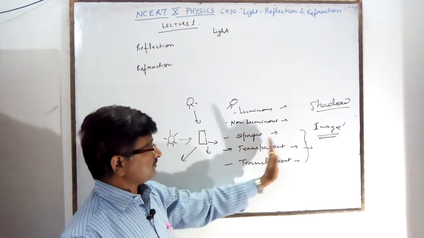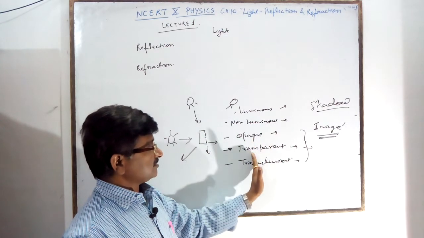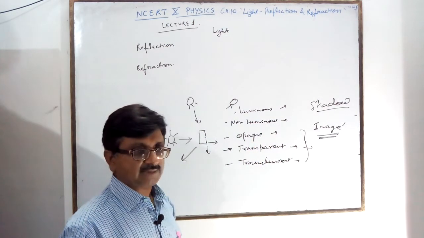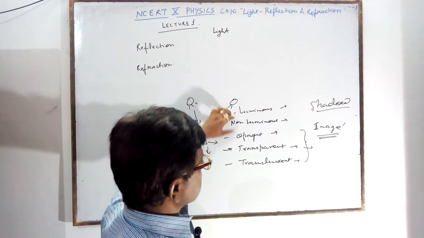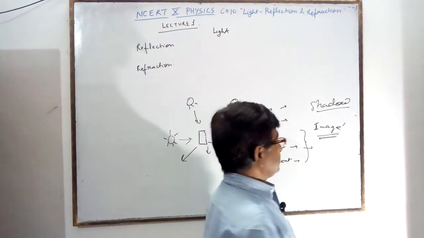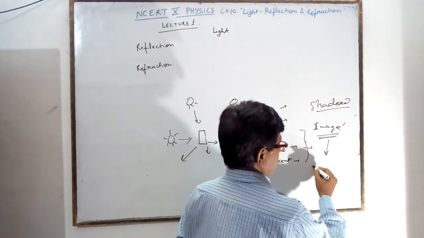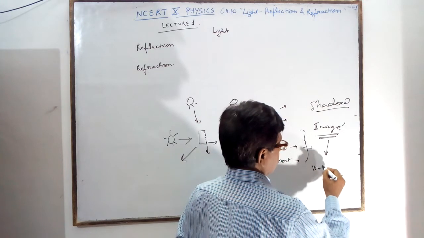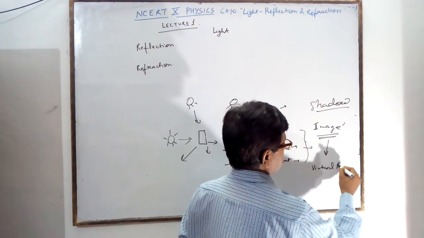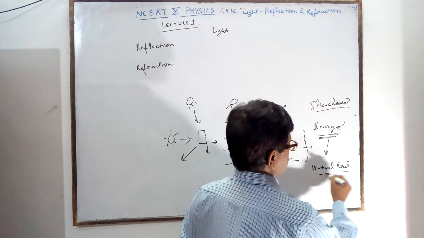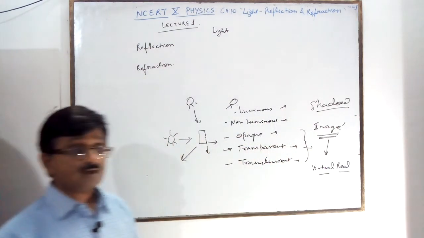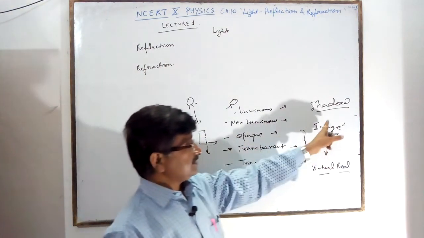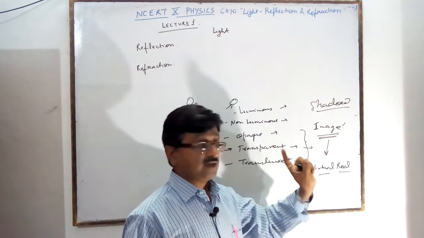Shadow, shadow object. Opaque object, transparent object, translucent object. Then luminous and non-luminous. There are two types of image you will get, virtual and real. You will study these two things here: virtual image and real image, which you get by lens and mirror.